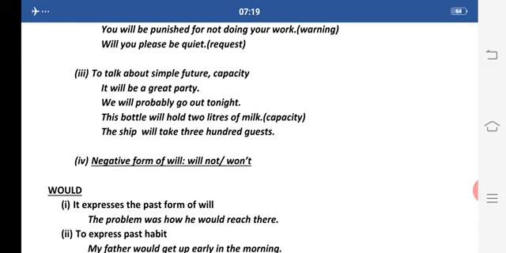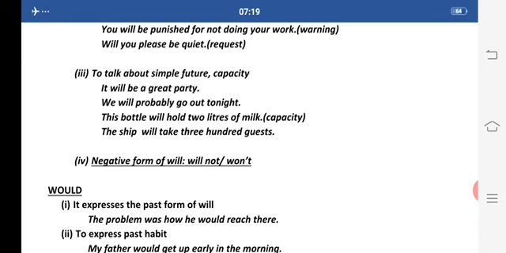Now other than these uses, will is also used in conditionals, which I'll explain when we study conditionals. I can give you one example. For example, if she gets the job, she will have to move to Germany. Now here you can see I have used two clauses. One is the if clause. It is always written in simple present tense because it is showing you the condition, if she gets the job.